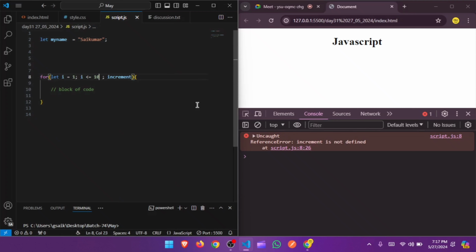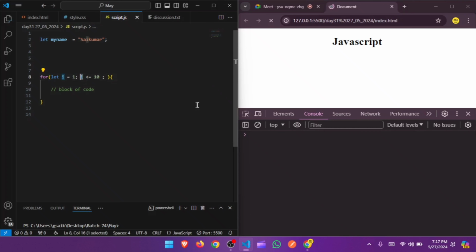Here we are going to have something called increment, guys. That means we have to increase the i value always. So what we can do is, we already know we can just do i equal to i plus 1. This is one way we already know. Instead of that we can just do plus equal to 1. This is another way. We can do this as well, or i equal to i plus 1. Like this also it's going to work.